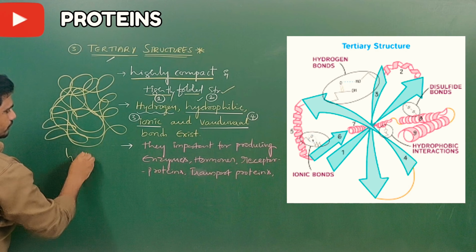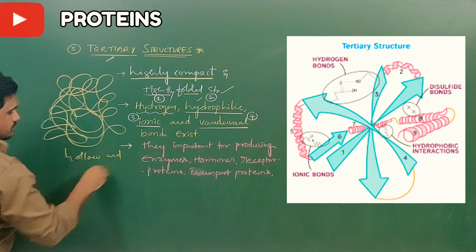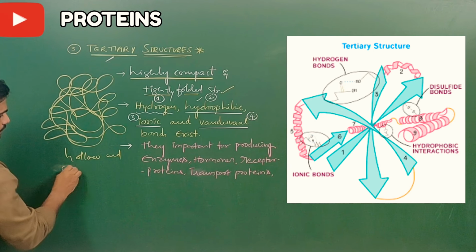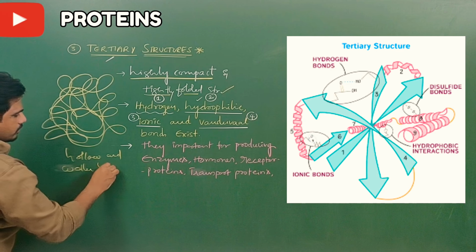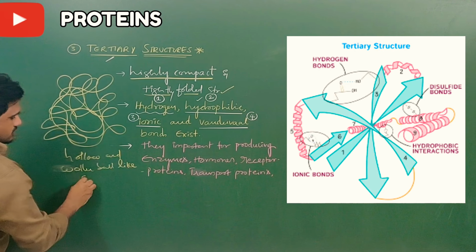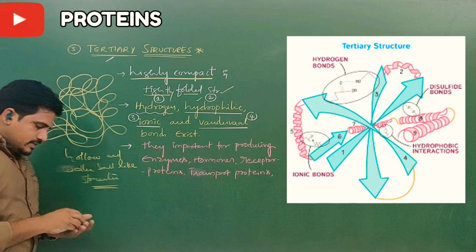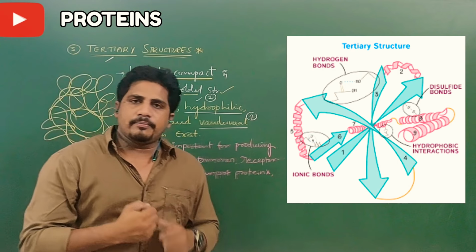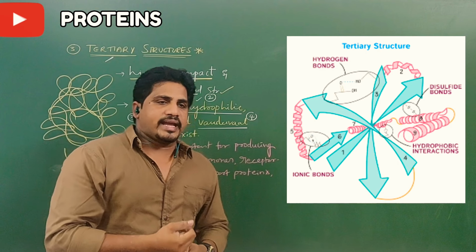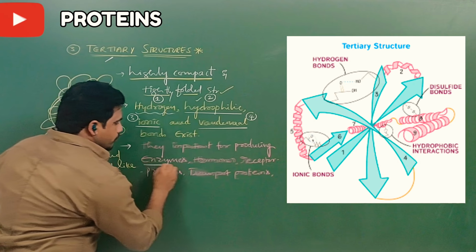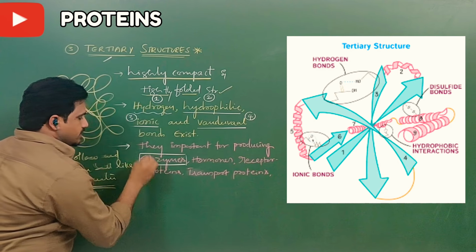They are hollow, cotton ball or woolen ball like structures. Okay, these structures help our body in so many metabolic activities. So they produce enzymes. So very important here.